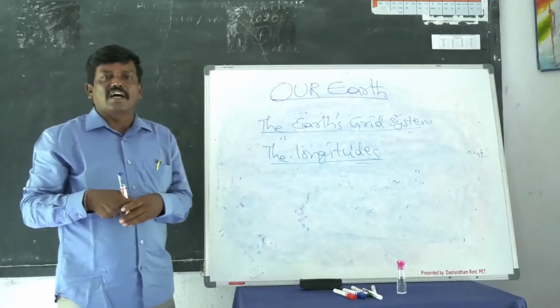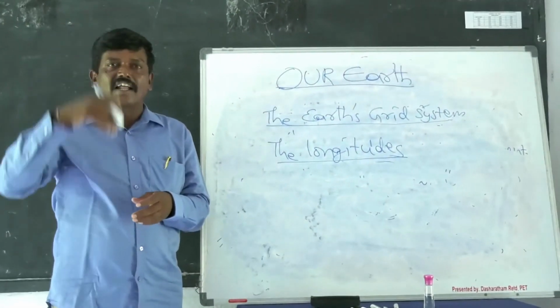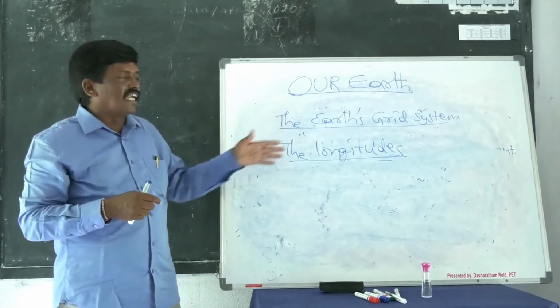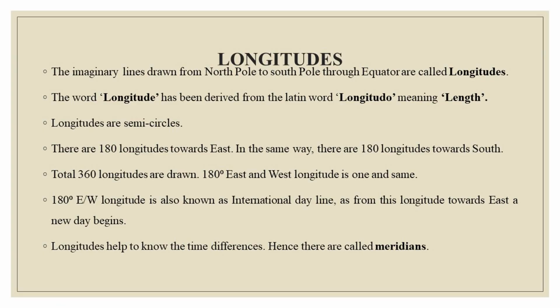So longitudes are the vertical lines drawn on the globe. From north pole to south pole they are drawn. Like longitude, this word also has been derived from the Latin word longitudo. It means length. From north pole to south pole a line has been drawn